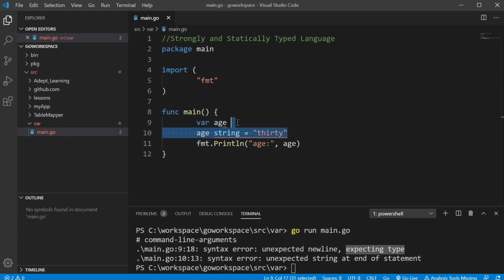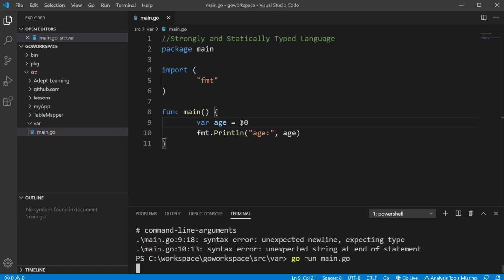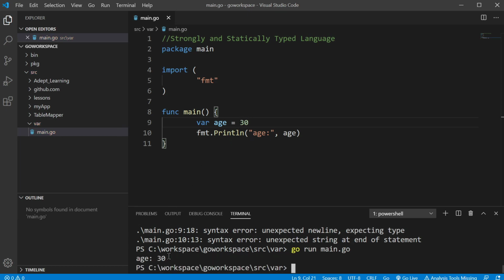Now we don't necessarily have to write out the data type. We could just give it a value and it can infer that data type. And there we go. It knows it's an int and it will run. Now there are situations where you'll need a variable that can hold many different types of data. In those situations, we'll use something called an interface. The interface is just like any other variable. You need to declare that variable type when you create the variable.